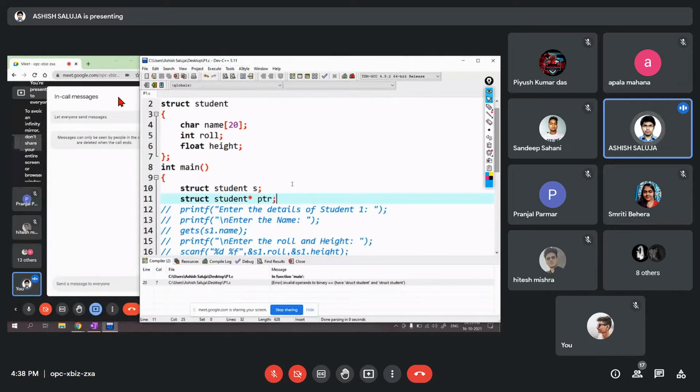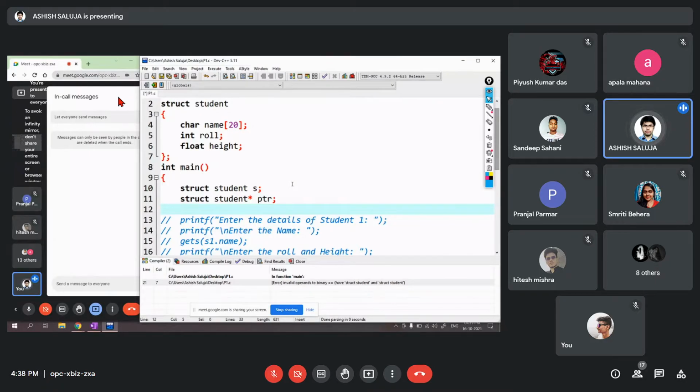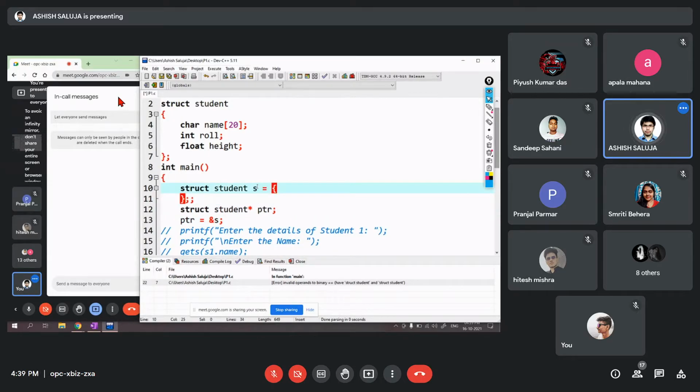So PTR is a structure pointer, and how do we assign? Just think of it as a normal pointer to an integer, or a float, or a char that you have been doing till now. So PTR is equal to ampersand of S. That's it. Let me initialize it for the time being.